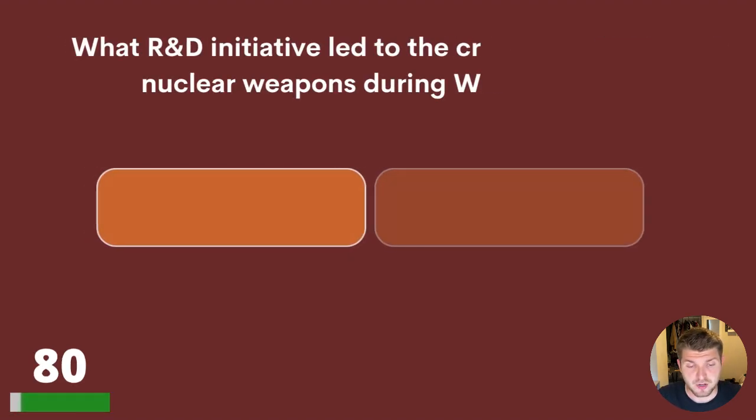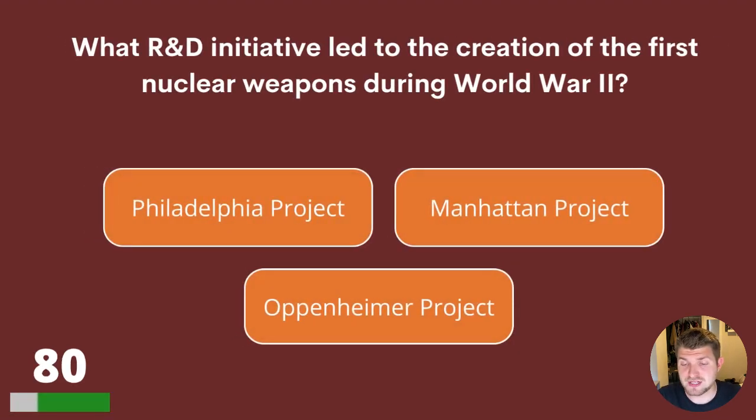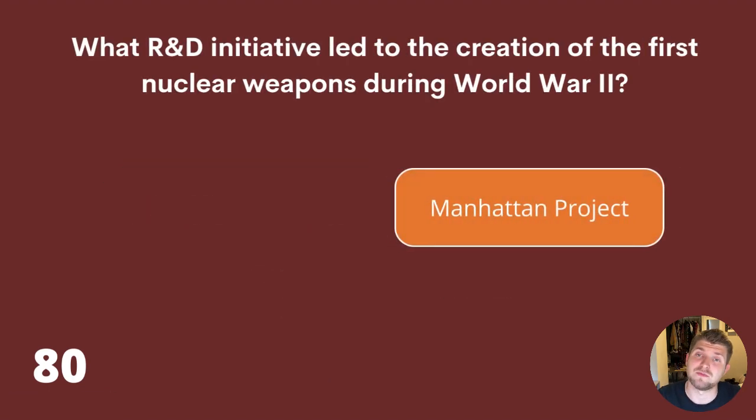Question 80. What R&D initiative led to the creation of the first nuclear weapons during World War II? Philadelphia Project, Manhattan Project, or Oppenheimer Project? The answer is the Manhattan Project.